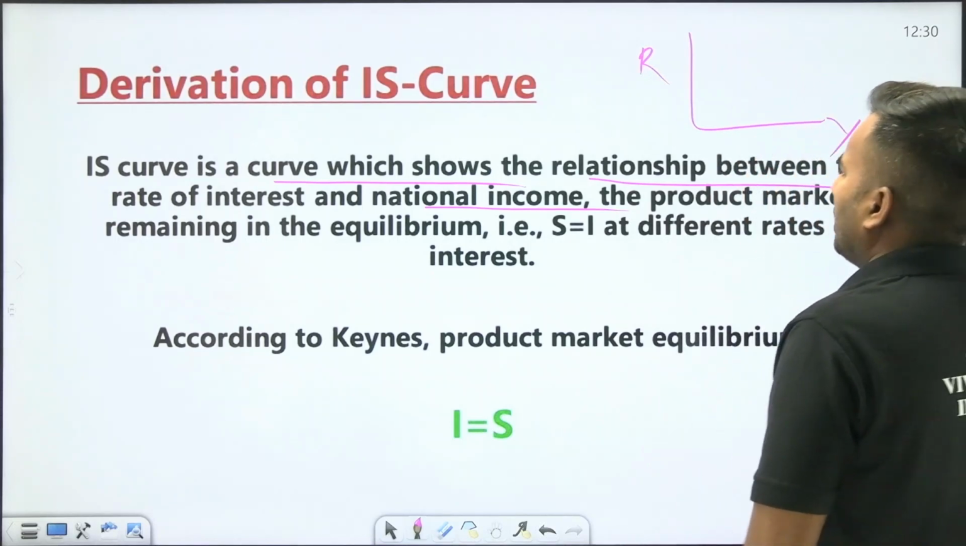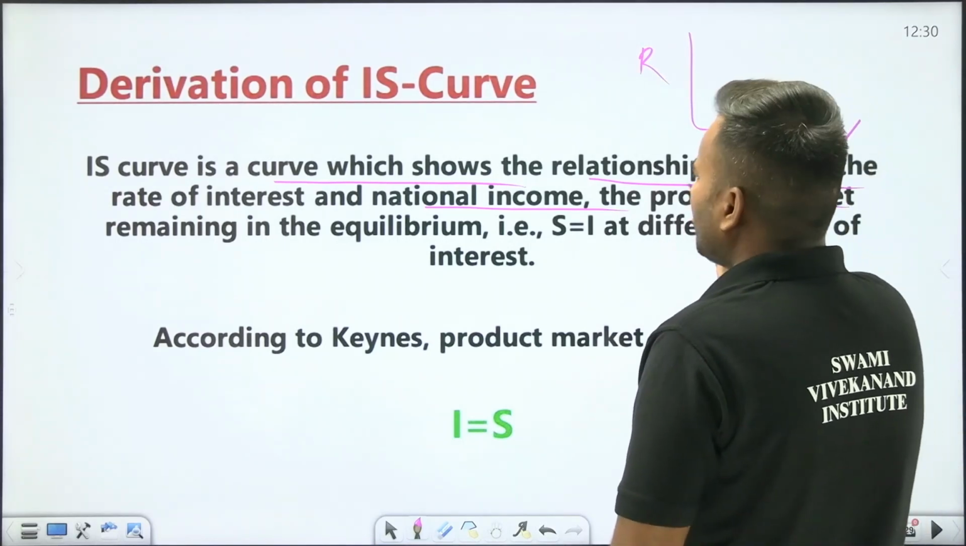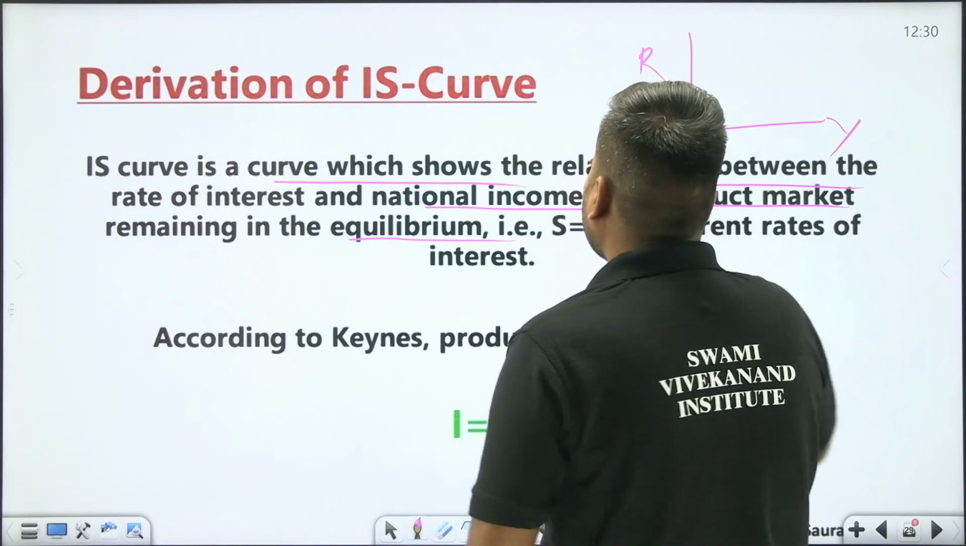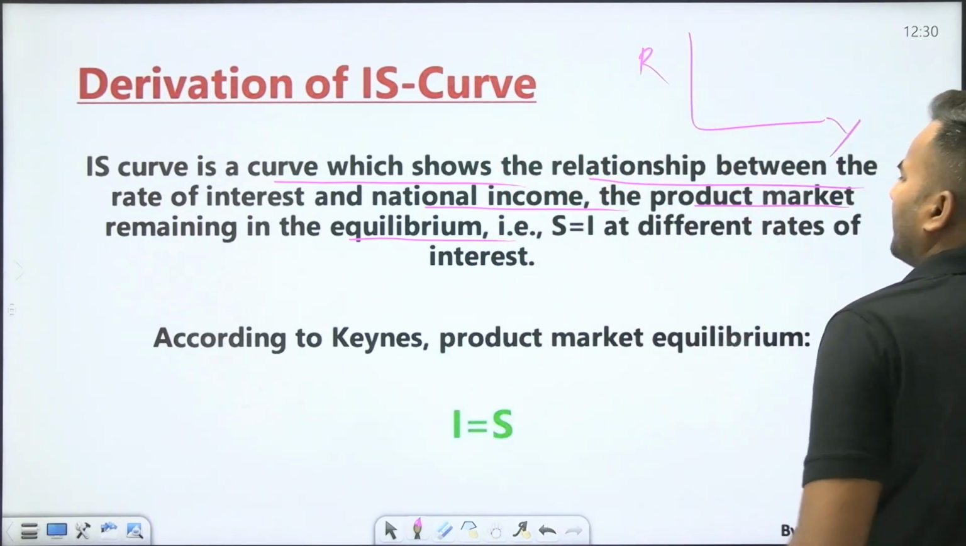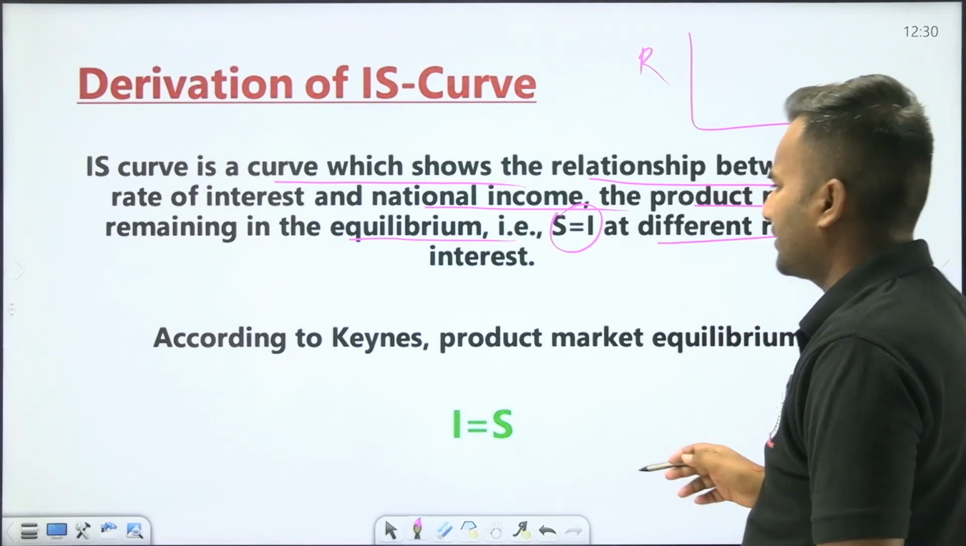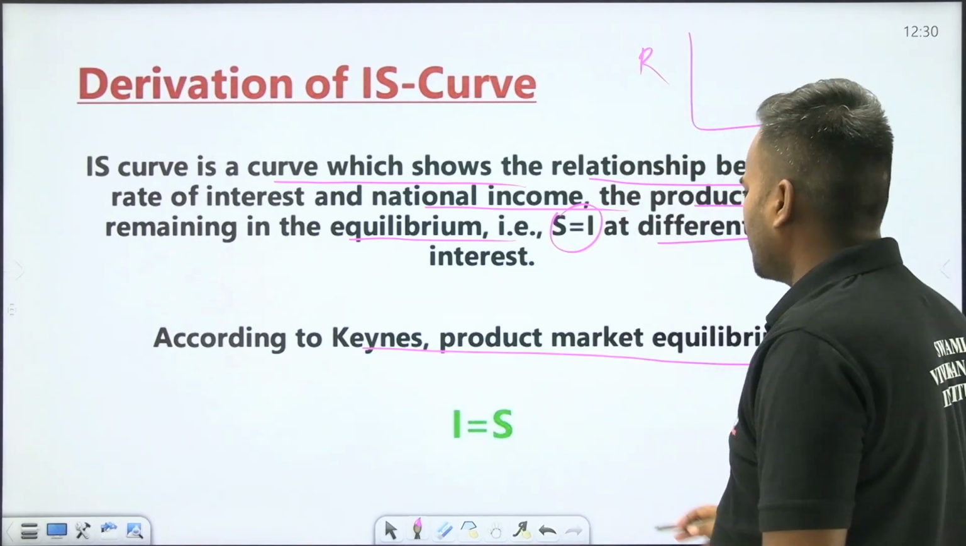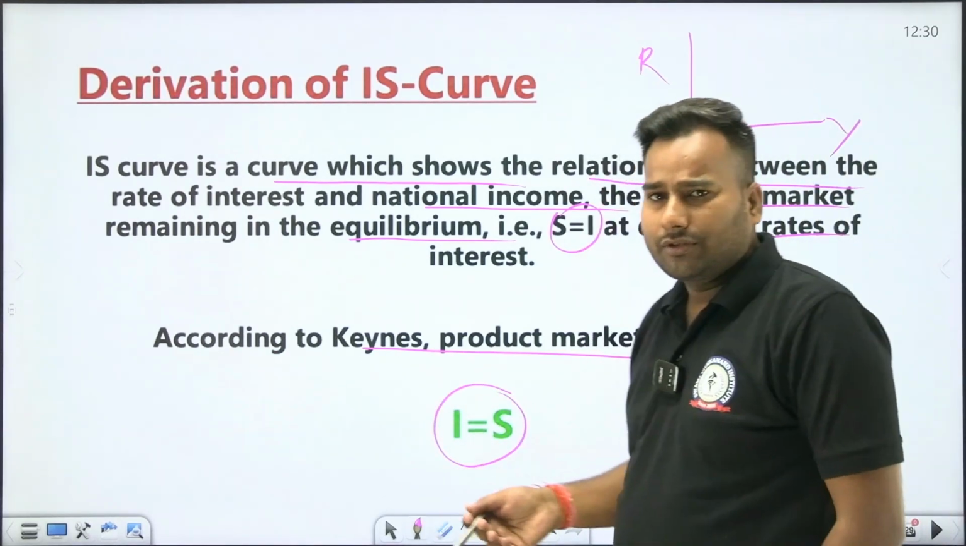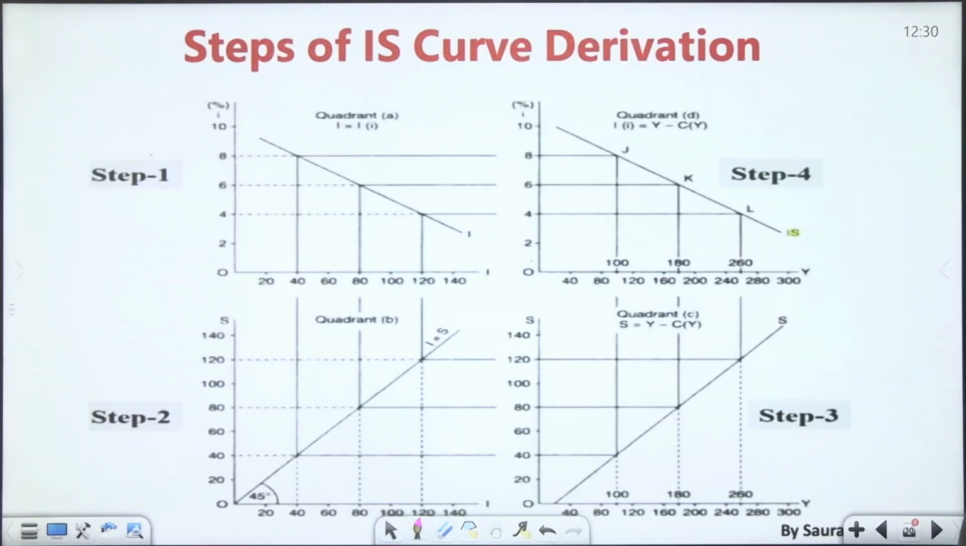Okay, the product market remains in equilibrium, meaning IS shows the product market, then the product market will remain in equilibrium, that is S equal to I, meaning saving is equal to investment at different rates of interest. According to Keynes, product market equilibrium is investment equal to saving, that I have already spoken to you.